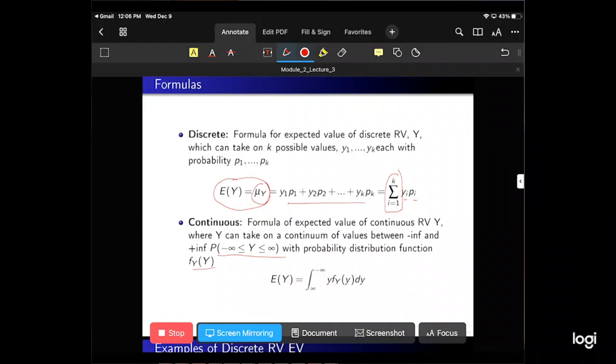The expected value is going to be the integral. I should have the negative on the bottom of that integral, sorry. So this negative should go down here. The integral of this PDF multiplied by each value y.